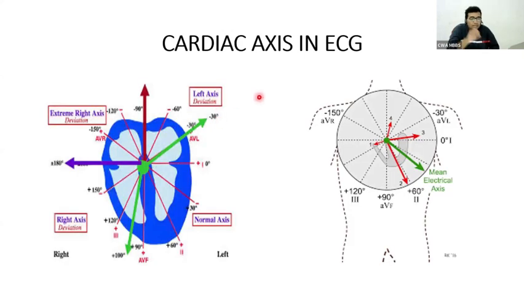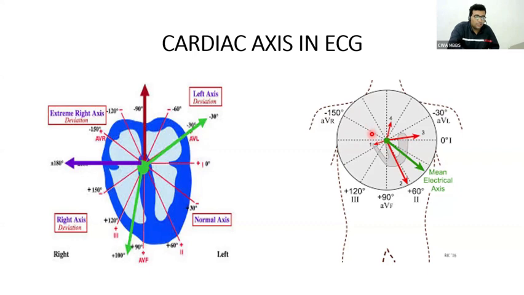Okay. Now, after completing rate and rhythm, I want to tell you about cardiac axis. I told you that we are recording the depolarization wave. The electrical wave is a vector quantity in different directions. Here you can record the AVR, the AVL, the AVF. More than that, you will record lead 1, lead 2, lead 3, then V1, V2. You see the red vectors. These are all different vectors recorded by our V1, V2, V3, V4 electrodes. So in different directions, there will be a different angle and magnitude for our electrical vector.